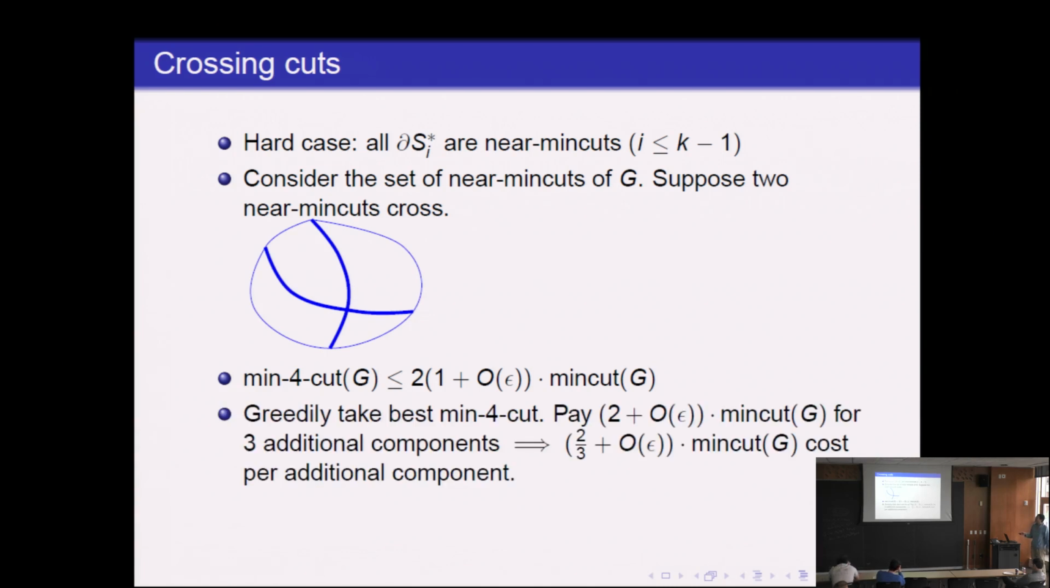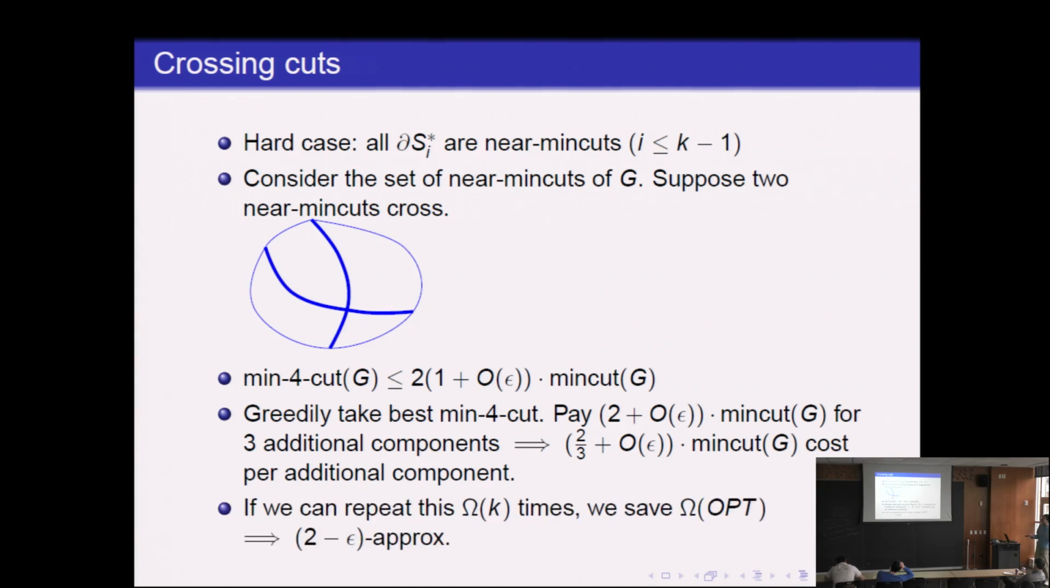So in that case, we can do the following. Let's greedily take the best min 4 cut. We pay twice the min cut of the graph for essentially 3 extra components. That's roughly 2/3 times the min cut of G per additional component on average. That's good because if you compare this to greedy, which takes 1 cut and pays 1 times the min cut of the graph for 1 additional component, this is better. This gives you a 1/3 min cut benefit per cut. So that means if we can repeat this like 0.1k times like before, then we save some cost and factor. So that's a good case.